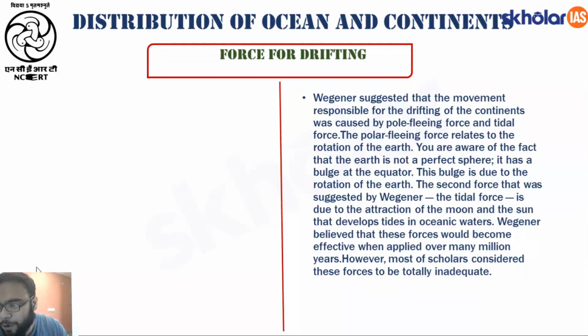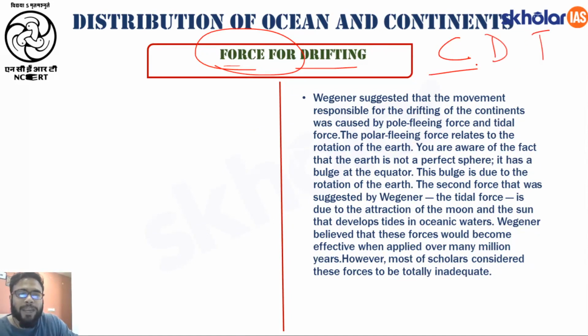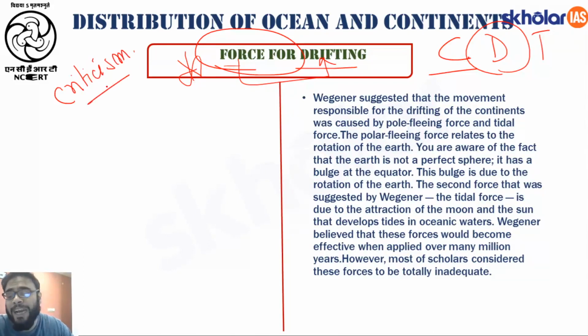So as of now we have talked about the theory in itself, then we have talked about the evidences. Then let us also talk about the forces behind the drifting. What is the name of the theory? It is continental drift theory. First we had a supercontinent which broke down, then it started to drift, right? So why does it drift or why does it move? Because there are different forces involved in the process of drifting, and it was one of the major reasons behind the criticism of this theory, that is the forces which resulted in drifting of the continents.